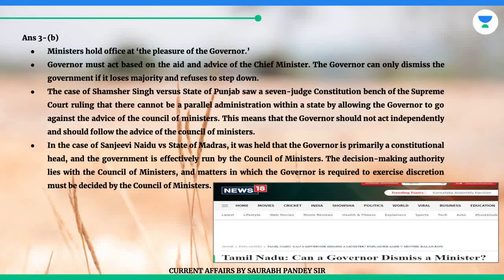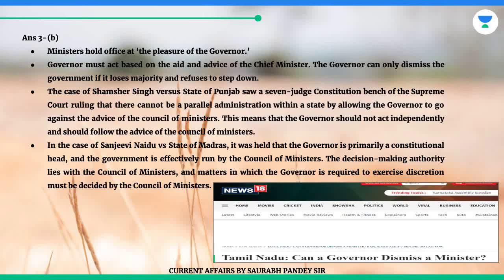The answer is B. Ministers hold office at the pleasure of the Governor. Governor must act based on the aid and advice of the Chief Minister. The Governor can only dismiss the government if it loses majority and refuses to step down. The case of Shamsher Singh versus State of Punjab saw a 7-judge constitution bench of the Supreme Court ruling that there cannot be a parallel administration within a state by allowing the governor to go against the advice of the Council of Ministers. This means that the governor should not act independently and should follow the advice of the Council of Ministers.